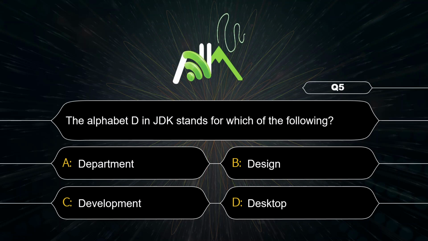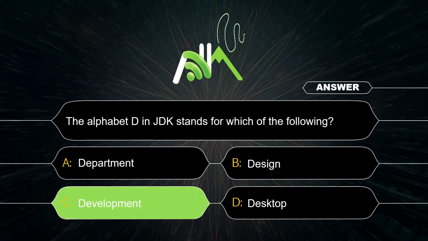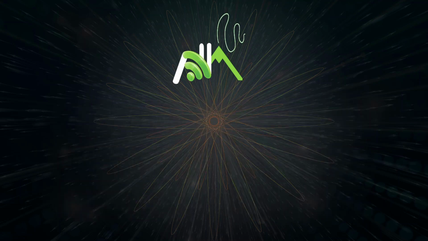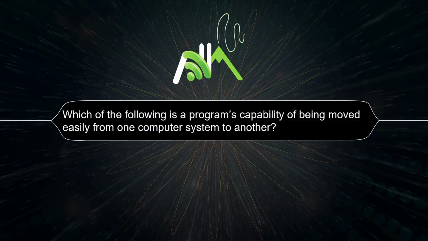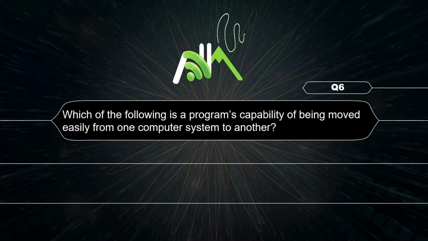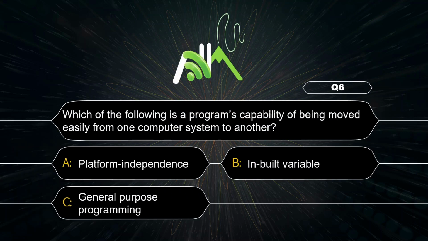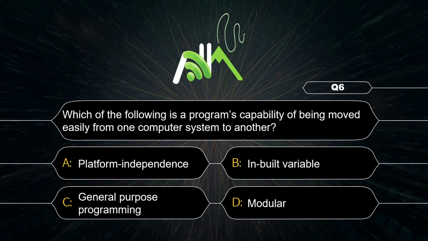JDK is used to develop and run Java programs. The full form of JDK is Java Development Kit. So here D is for development, option C. The following is a program's capability of being moved easily from one computer system to another.